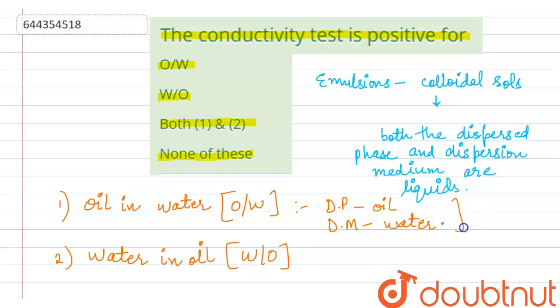An example of an oil in water emulsion is milk. And in a water in oil emulsion, the dispersed phase is water and the dispersion medium is oil, right? An example of a water in oil emulsion is butter.